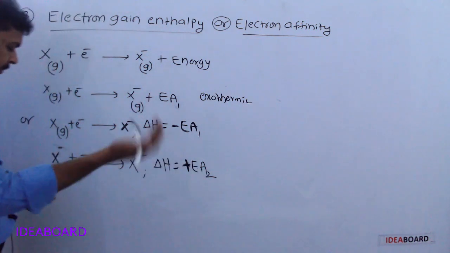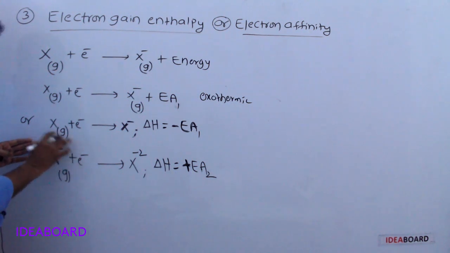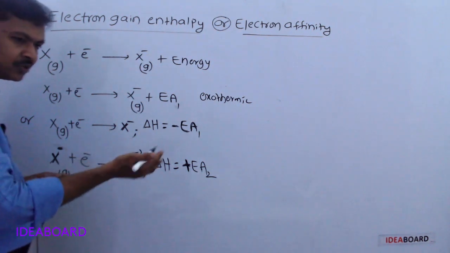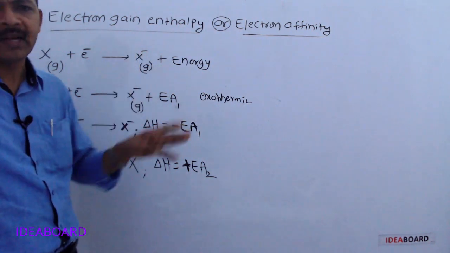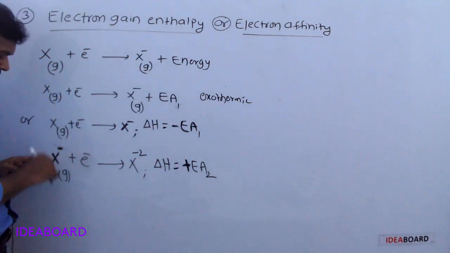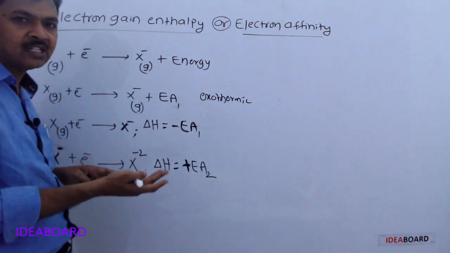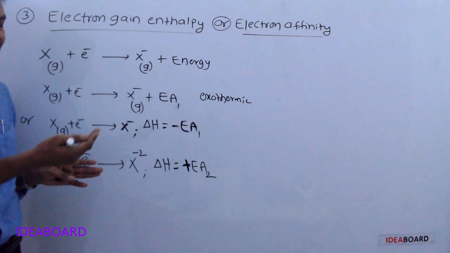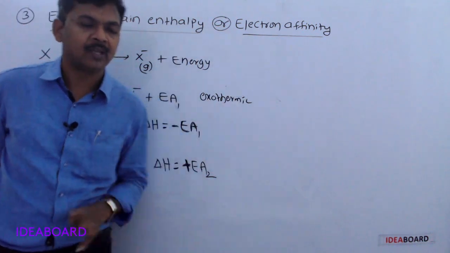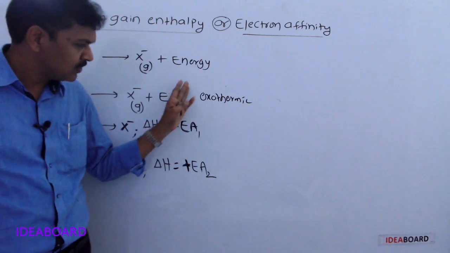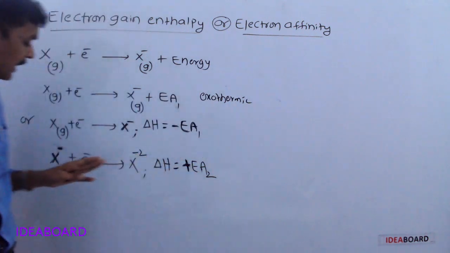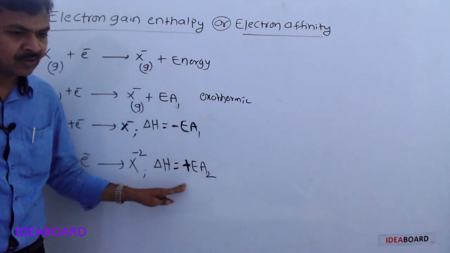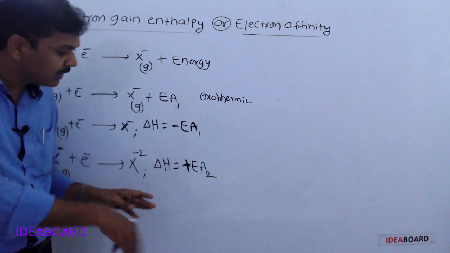Why is energy required here? This is an anion, which carries negative charge. The electron also carries negative charge. Between these two, there is strong repulsion. That's why energy will be required. So the second electron affinity is always endothermic. In general, the first electron affinity is exothermic, but the second electron affinity is always endothermic. Second electron affinity values are positive, which means energy will be required.